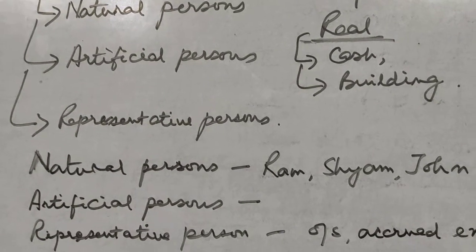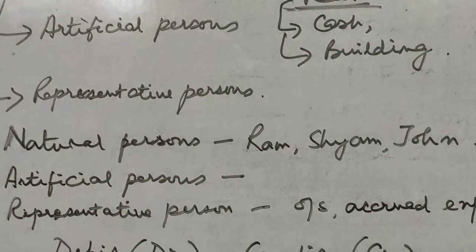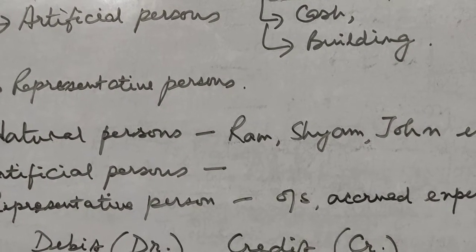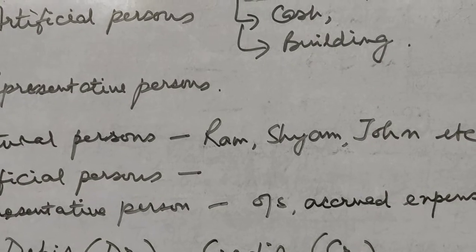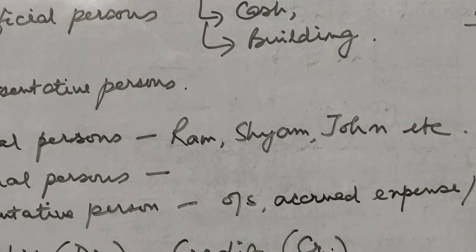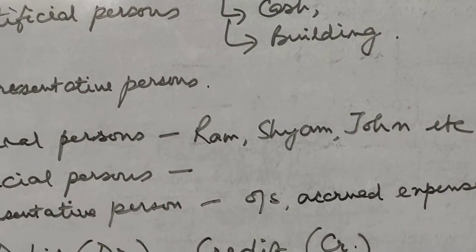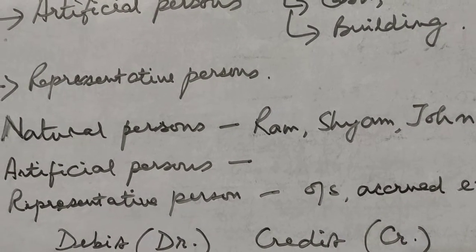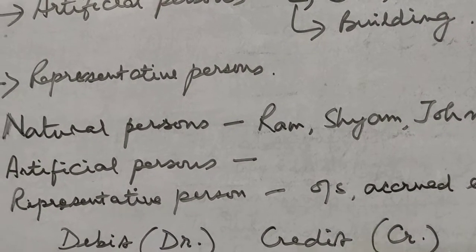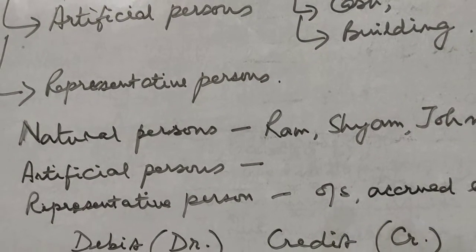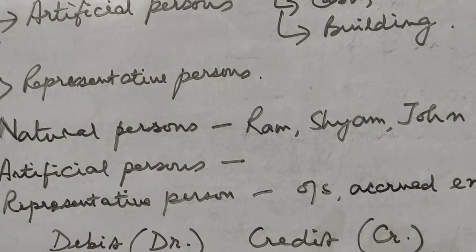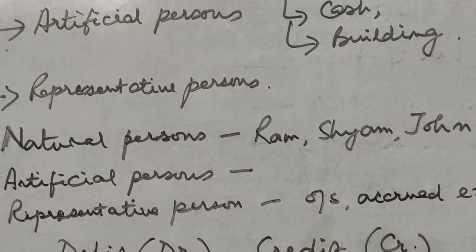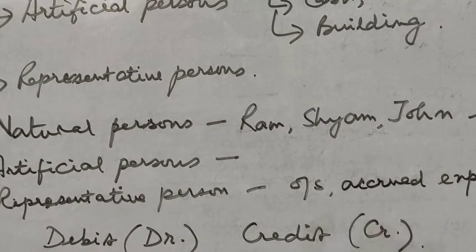What are natural persons? Natural persons are human beings. So all human beings' accounts will be natural persons. For example, Ram's account, Sham's account, John's account, and so on. In any business we have debtors as well as creditors, and they may be human beings, so they are natural persons.